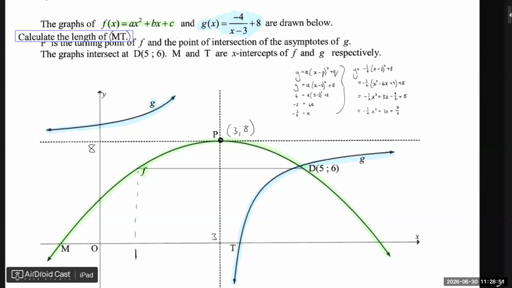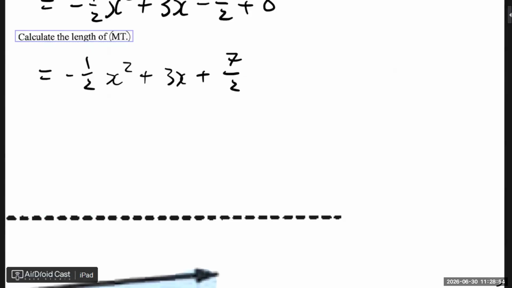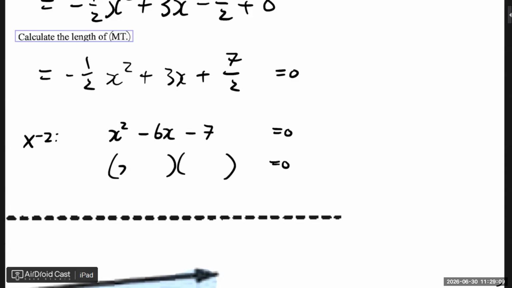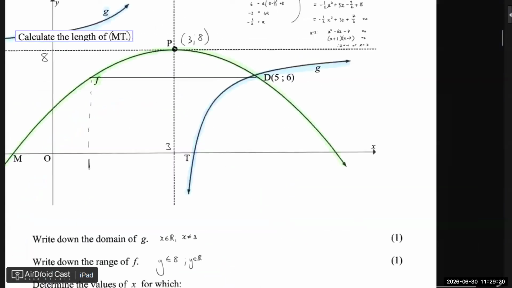All right, let's see. So we equate this to 0. Multiply with -2 throughout. Then we have x squared minus 6x minus 7 equals 0. So this can luckily be factorized. So it's x plus... minus 7 and 1. So x is -1 or x equals 7. So that makes sense.